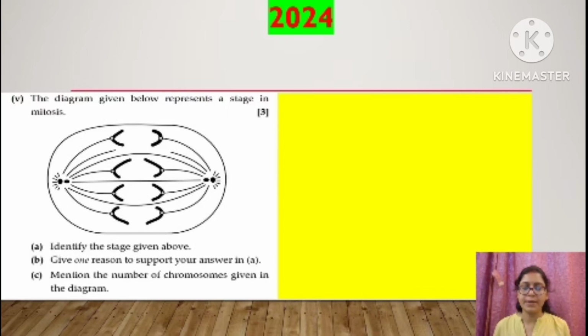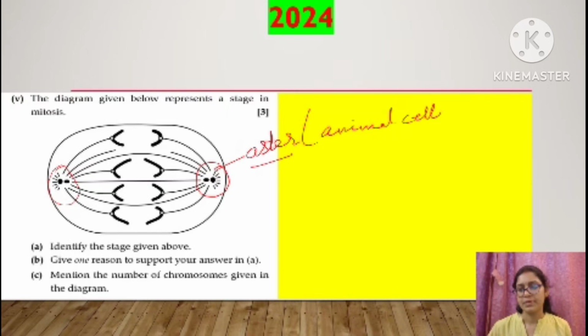Just now I told you that if a diagram-based question comes and you see a structure like this, see here, this structure, this is what? Aster. And aster is present only in animal cells. Right? So we can clearly understand that this cell is an animal cell. Let's read the question. The diagram given below represents a stage in mitosis. Okay, this is a stage of mitosis. Identify the stage given above. Which stage is it, children?